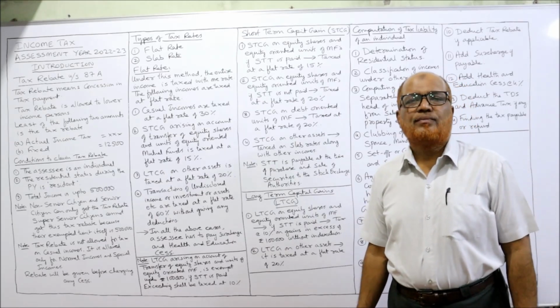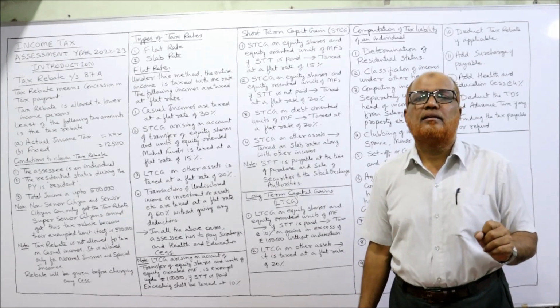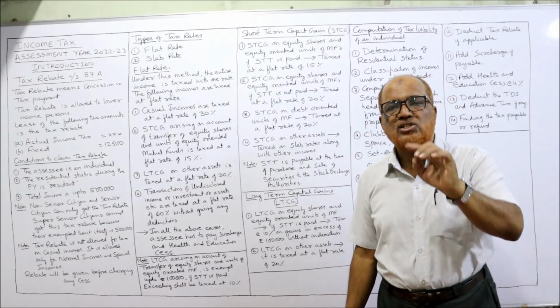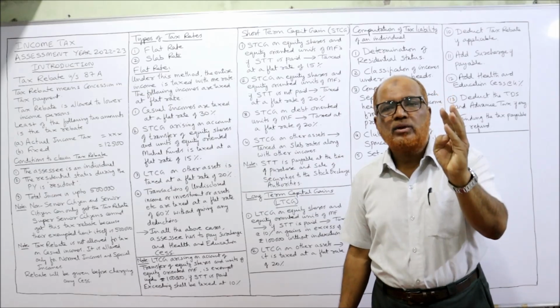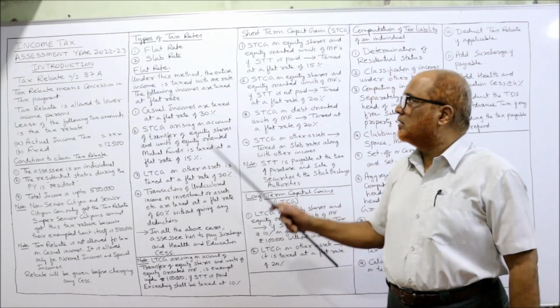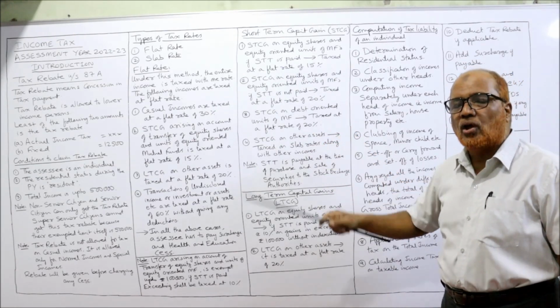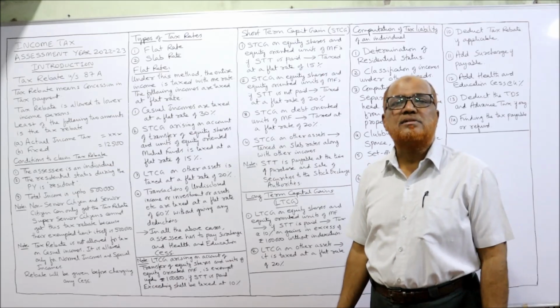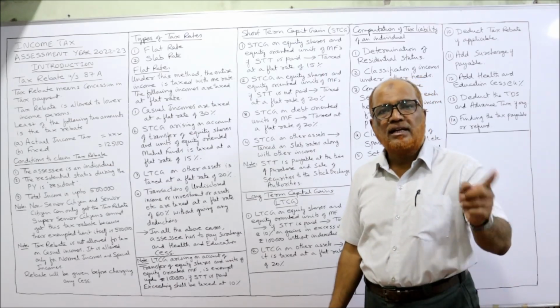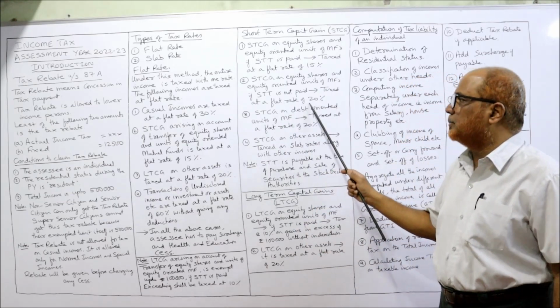15% is the rate on short-term capital gain arising on transfer of equity shares and equity-oriented units of mutual fund if STT is paid. Remember, if STT is paid. Now, if STT is not paid, 20%. So, STT paid 15%, STT not paid 20%.